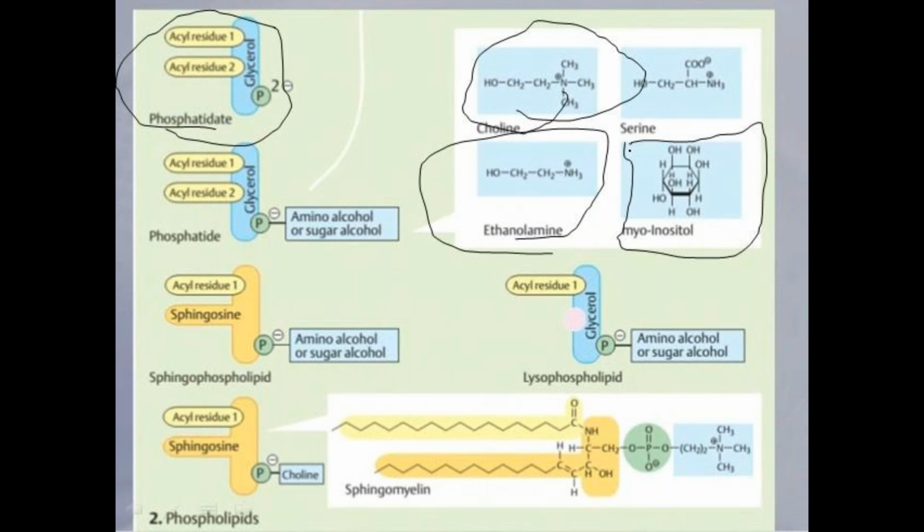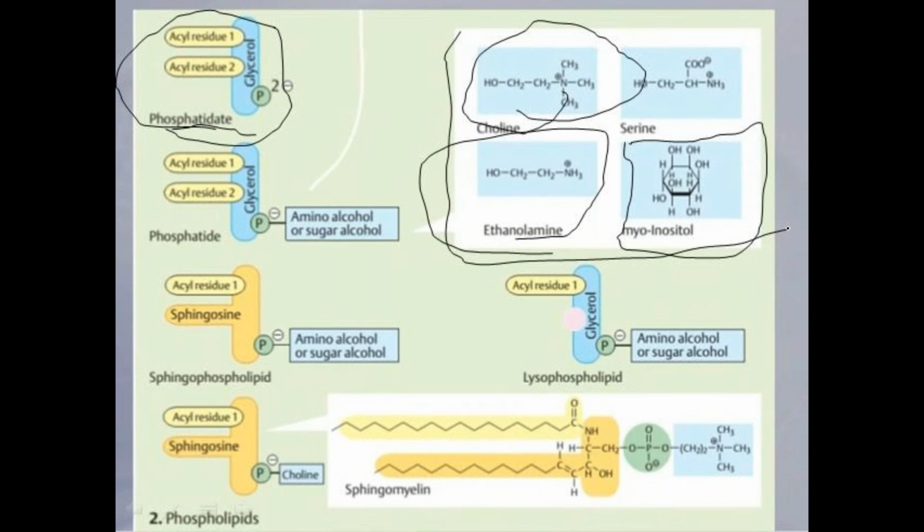Here the simplest one is phosphatidic acid. When phosphatidic acid is attached with these four types of functional groups, it forms different types of glycerophospholipids. When choline is present, it is called lecithin. When ethanolamine is present, it is called cephalin.